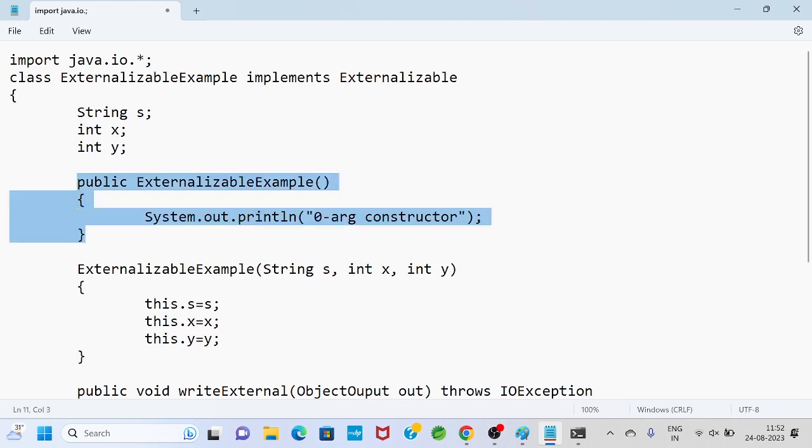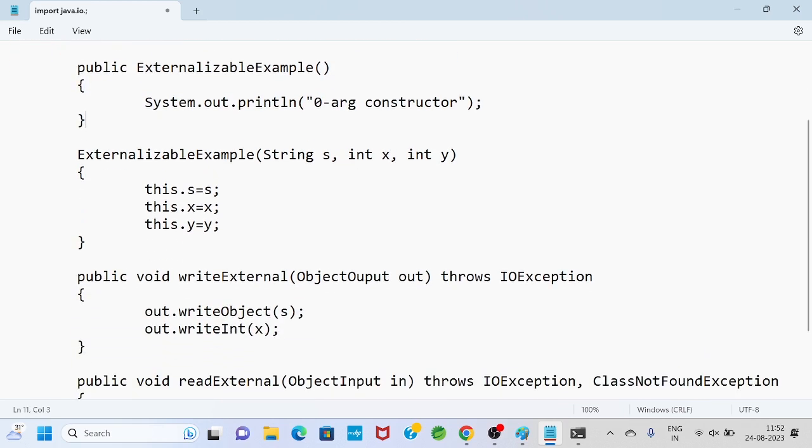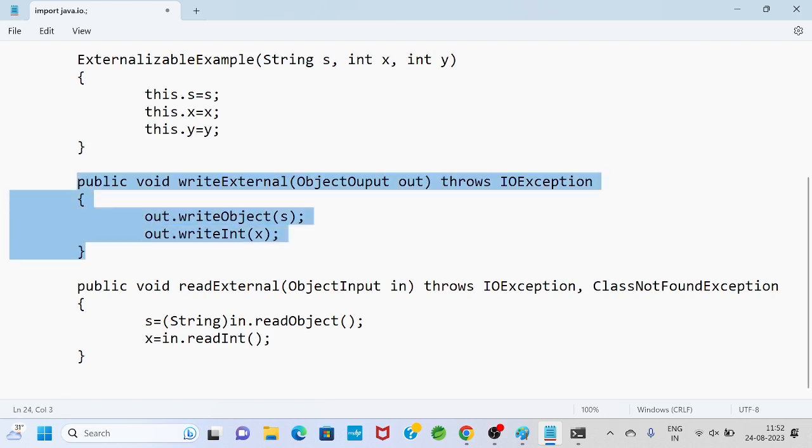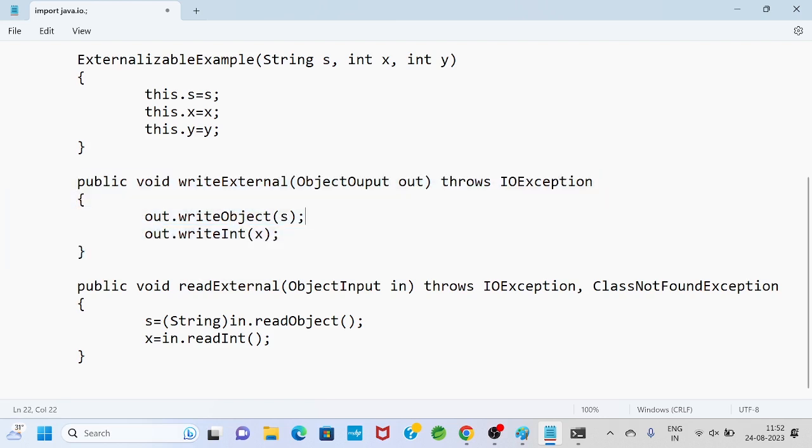Then one zero-arg constructor and one parameterized constructor that I have defined. Then two methods, whatever method names you can give, suppose writeExternal method and readExternal method. This method performs the write operation and this method performs the read operation. This method contains an argument of ObjectOutput type.